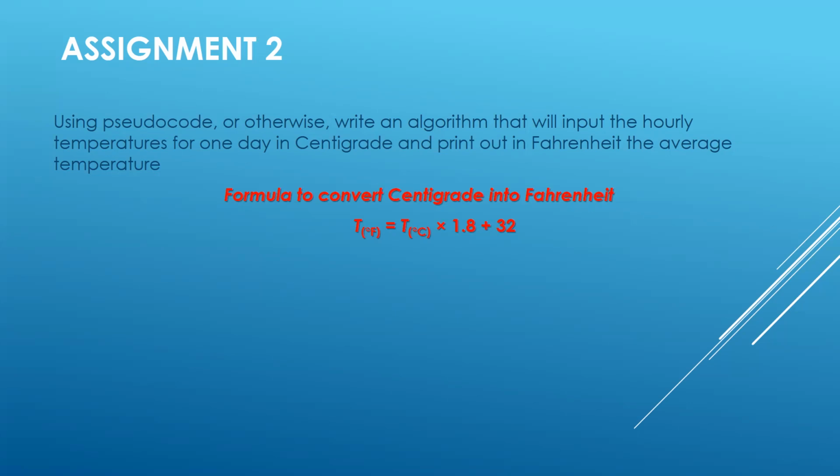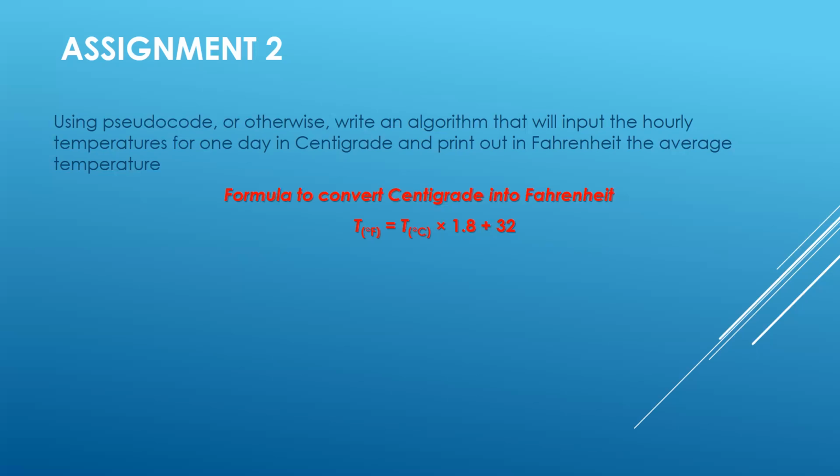Once you are done with the centigrade input, then you will do the Fahrenheit calculation, which is very simple. Just a hint: pay attention to the equals and the multiply. For equals, what will you be using? When we talk about pseudocode writing, we have talked about the use of the assignment operator, the arrow. And one more thing: there's no multiply symbol the way we have it in math. We are going to use the asterisk. So be cautious about the use of the asterisk. The plus 32 stays the same, using plus.